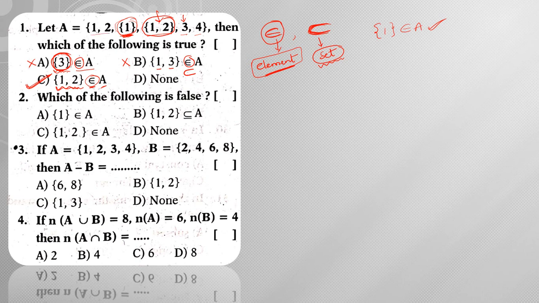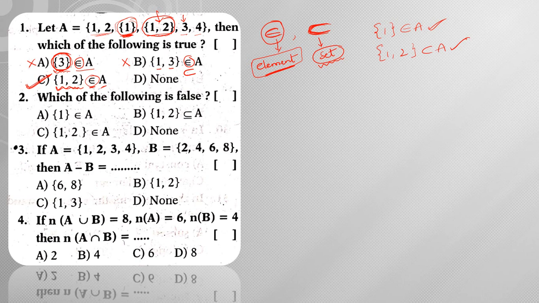Here 1, 2 are elements, and this set {1,2} is also an element. If he gives {1,2} subset of A, then also it would be correct. So you should be clear about subset and belongs to.